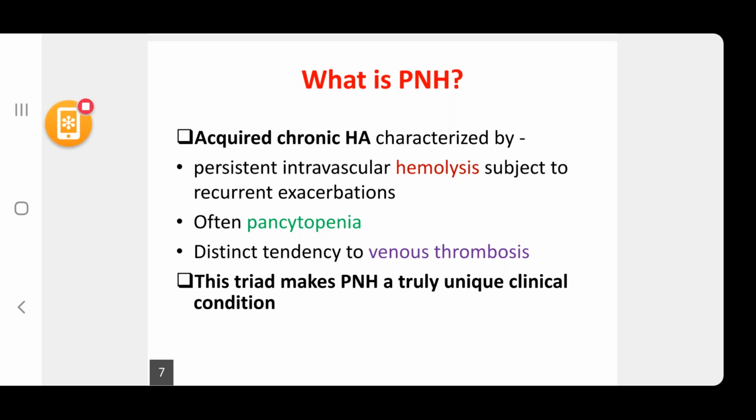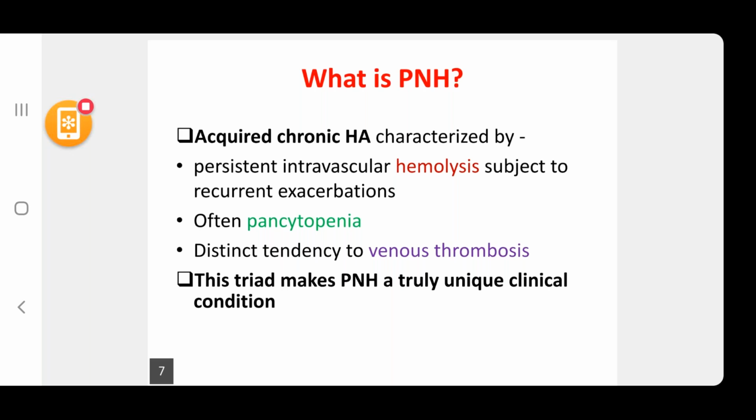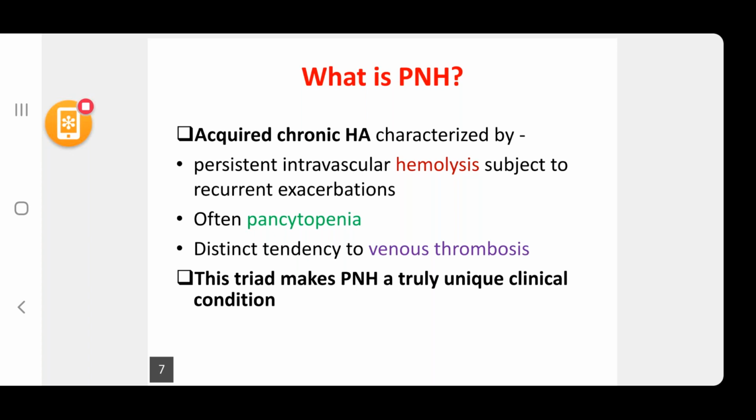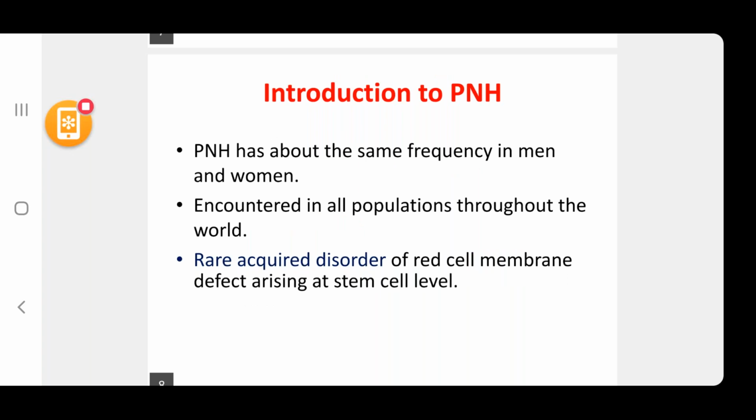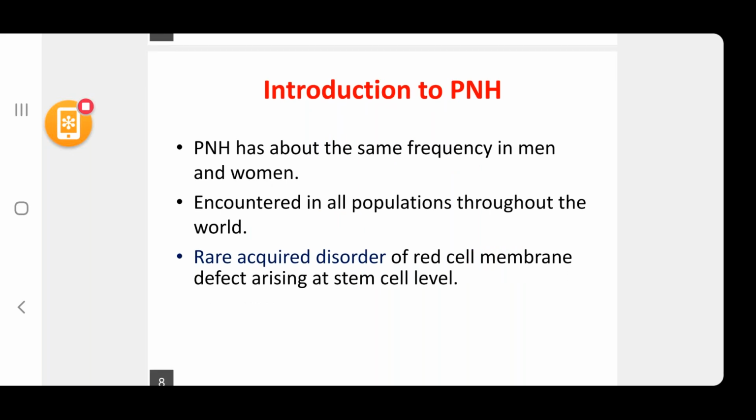Next, introduction to PNH. PNH has about the same frequency in men and women. It is encountered in all populations throughout the world. It's a rare acquired disorder of red cell membrane defect arising at stem cell level. It arises at stem cell level itself.